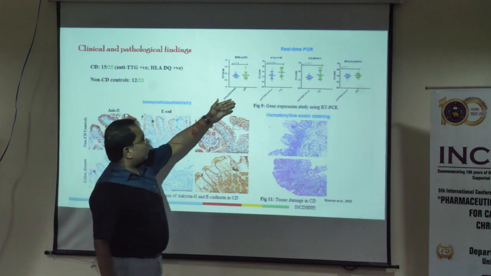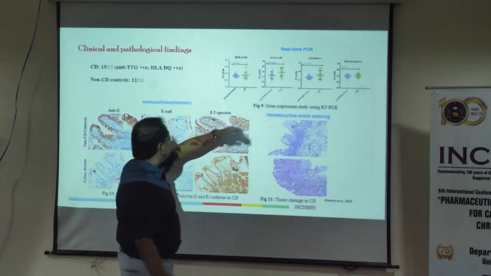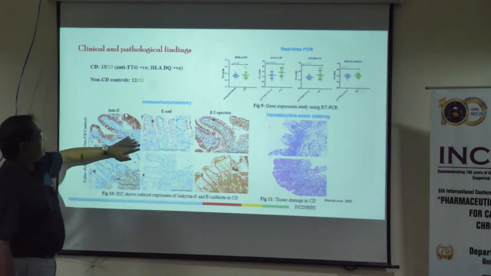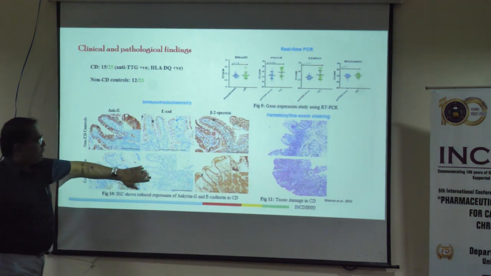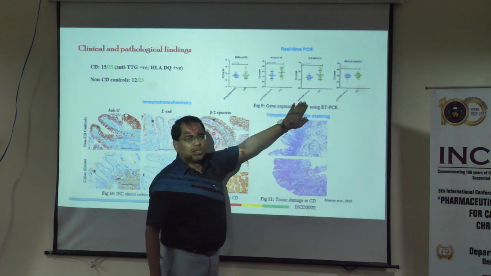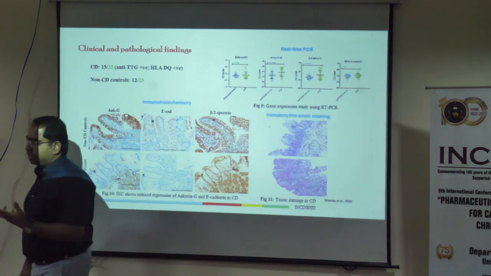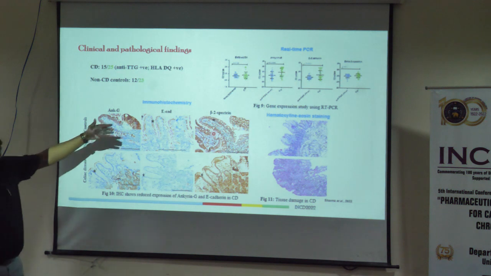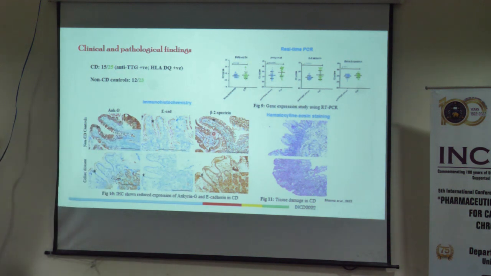When we did real-time PCR evaluation on 25 and 23 samples, we found significant variation in ankyrin G. But for E-cadherin, the p-value was not significant, maybe because of the sample size, maybe because of the heterogeneity in the patient samples. But for ankyrin G, we have found significant results, that indeed there is a significant variation. Part of those samples was also included in the transcriptome study.